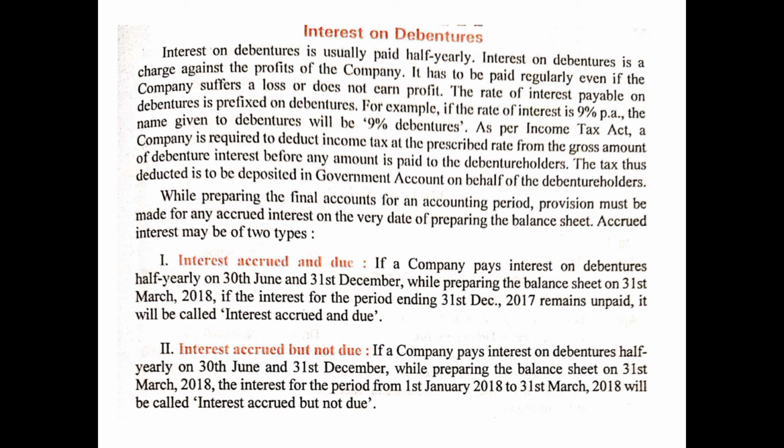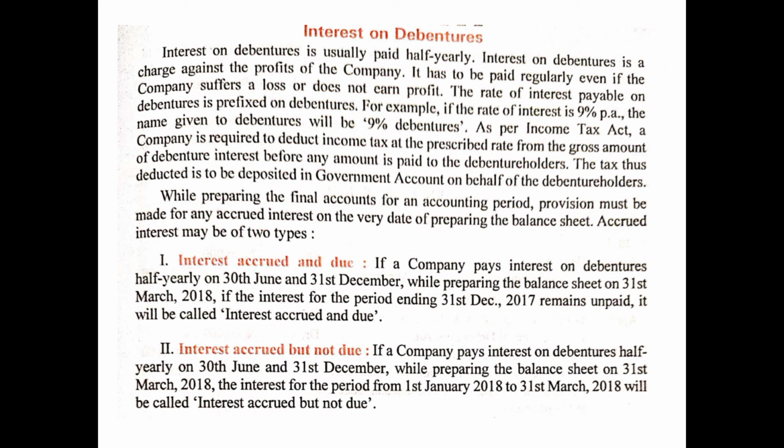If a company pays interest on debentures half yearly, that is on 30th June and 31st December, while preparing the balance sheet on 31st March 2018, if the interest for the period ending 31st December 2017 remains unpaid, it will be called interest accrued and due. That means the time has fallen due for payment of interest and interest has not been paid as yet. So this is interest accrued and due.